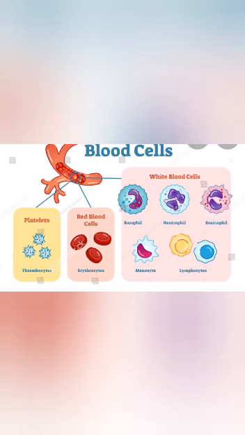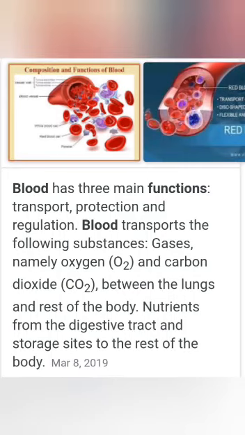What are the functions of blood? Blood flows and transports gases. You know that blood can transport oxygen and carbon dioxide. But it also transports digested food, hormones, and waste materials throughout our body.